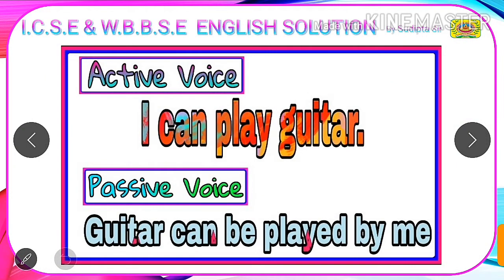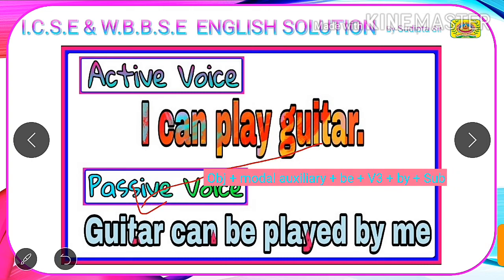Our first example under active voice with a modal auxiliary is I can play guitar. I is the subject here, can is a modal auxiliary, play is a verb, and the object of the verb play is guitar. Students, as I said before, you need to start with the object of the verb. So our object of the verb in active voice is guitar. In passive voice we will start with guitar. After writing guitar we will copy the same modal auxiliary given in active voice. So here it is can.